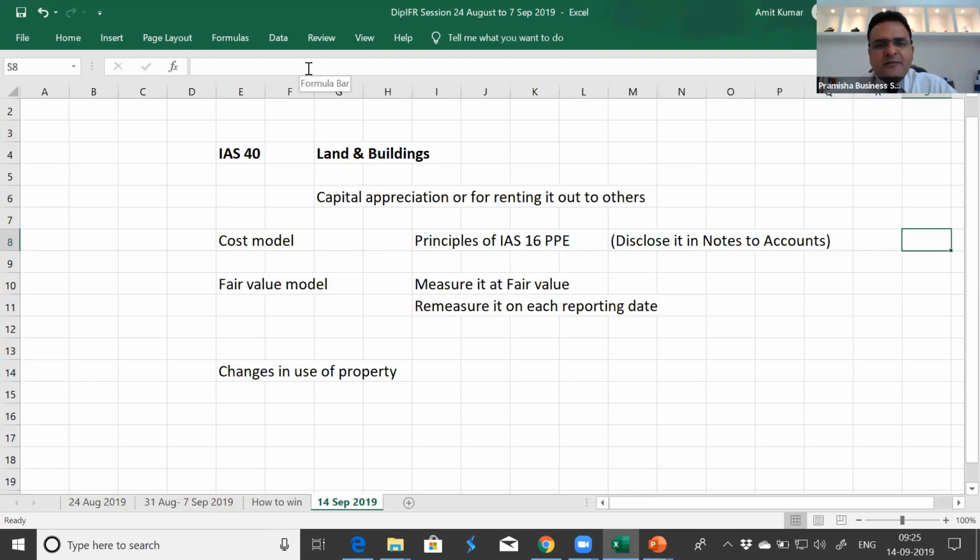of the entities, and they were asking that since we are not moving to fair value model and we are only using cost model, shall we get into this exercise of fair valuing the property, which again demanded costing from a valuer perspective. The valuer will demand some money for valuing this property, and this will be required at the end of each year. So this is an additional compliance cost which has been added, even though we have not taken Ind AS 40 fair value model, but still Ind AS 40 contains only one model, cost model, but the company could not avoid the compliance cost of fair valuing the property, which we still need to disclose in the notes to accounts.